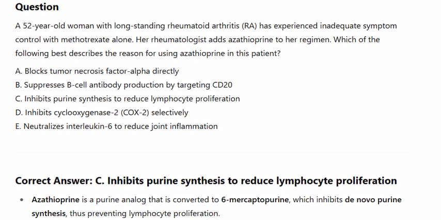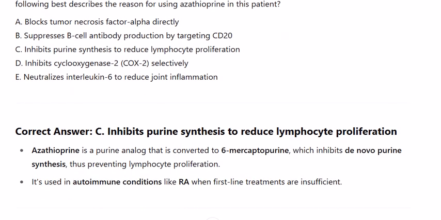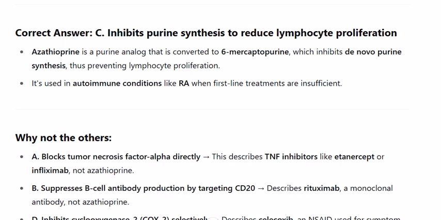A. Blocks tumor necrosis factor alpha directly. B. Suppresses B-cell antibody production by targeting CD20. C. Inhibits purine synthesis to reduce lymphocyte proliferation. D. Inhibits cyclooxygenase 2, COX-2, selectively. E. Neutralizes interleukin-6 to reduce joint inflammation. Correct answer C. Inhibits purine synthesis to reduce lymphocyte proliferation.